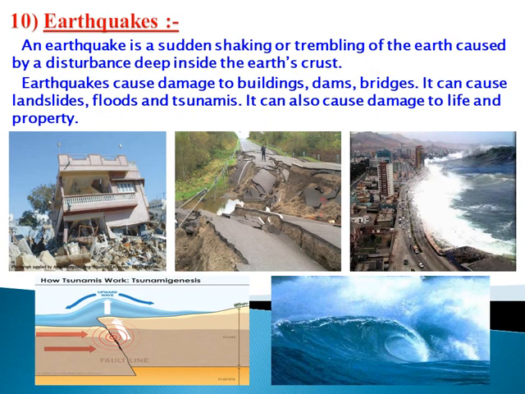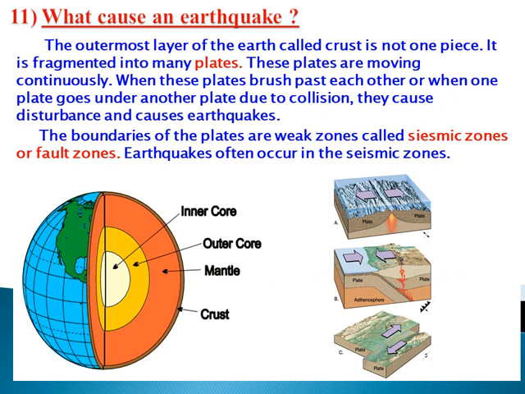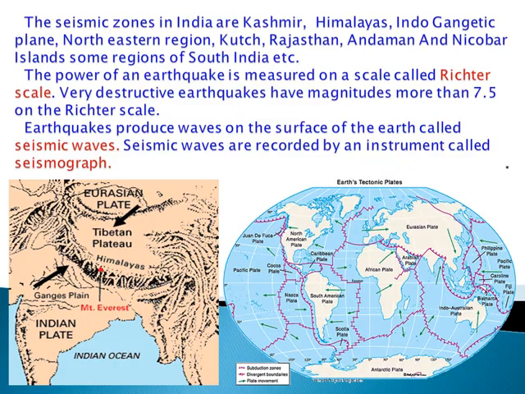Earthquake is a sudden shaking and trembling of the earth when the tectonic plates are displaced from each other, and it causes severe damage to buildings and roads. You can see in the picture. Here is the picture of tectonic plates. These tectonic plates move continuously. Sometimes they dislocate from each other, and then a high pressure region called a seismic zone is formed, and mostly earthquakes occur in these zones. Seismic zones you can see in the map of India and the globe.